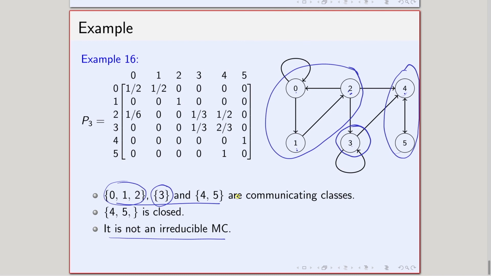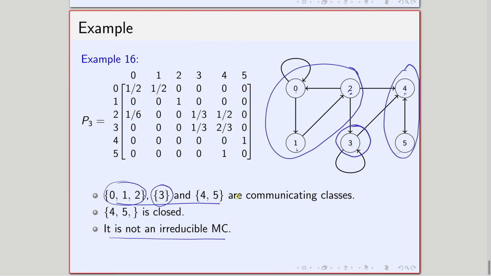Okay, so these are some examples. Today's lecture, just to recall: we have learned what accessibility is, what communication is, and then we pointed out that communication satisfies three conditions: reflexivity, symmetry and transitivity. That means communication can be seen as a relation, and that relation partitions the state space, and each partition is called a communicating class.